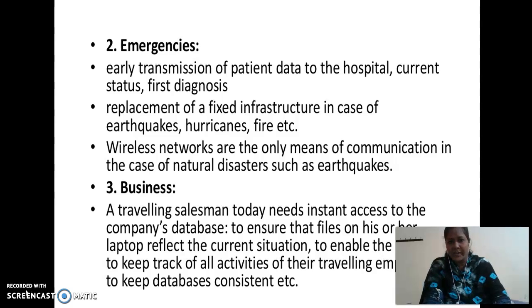Early transmission of patient data to the hospital, current status, first diagnosis. In emergency cases, we use mobile computing also. Next one is replacement of fixed infrastructure in case of earthquakes, fire, etc. In that also we use mobile communications. Wireless networks are the only means of communication in case of natural disasters such as earthquakes. Next one is business.